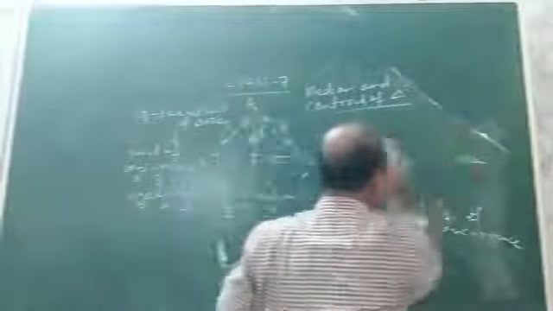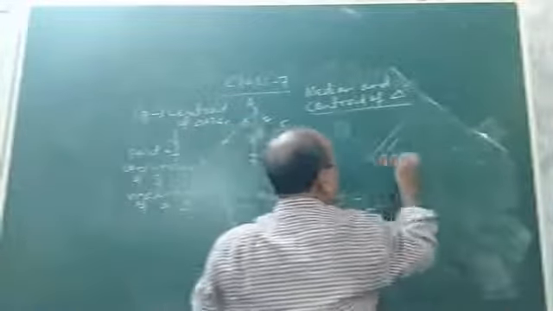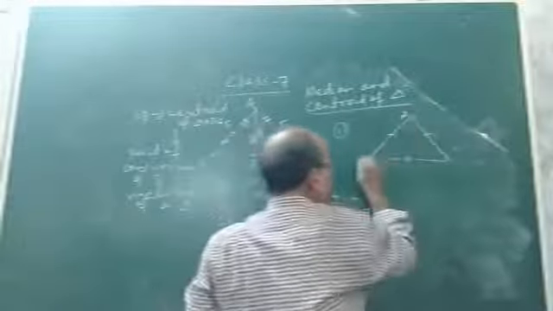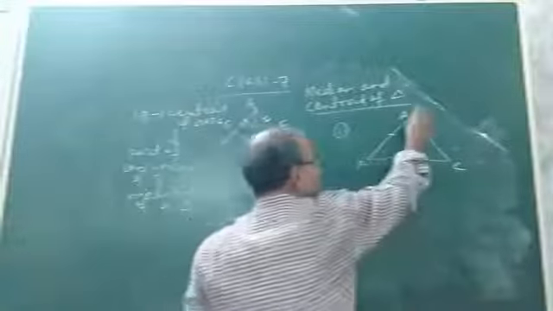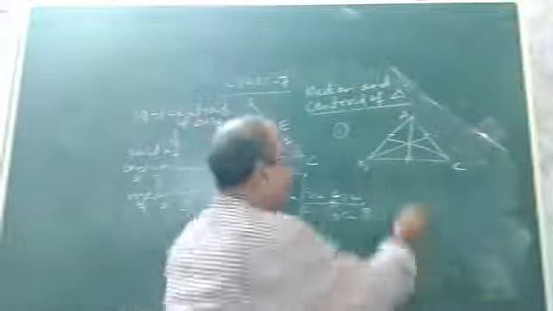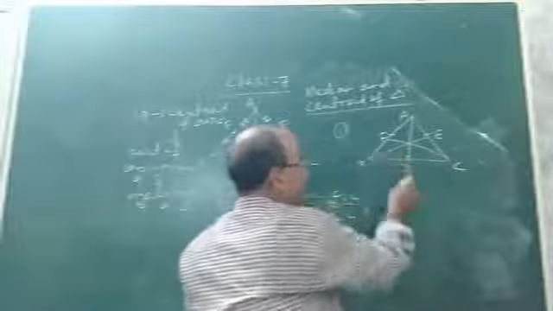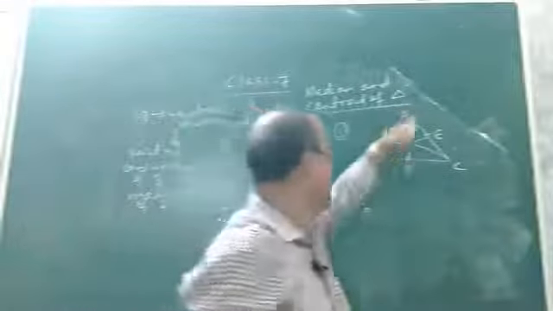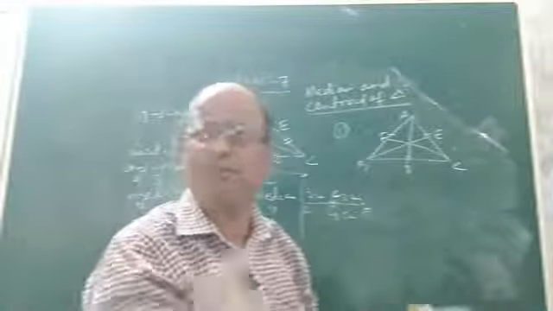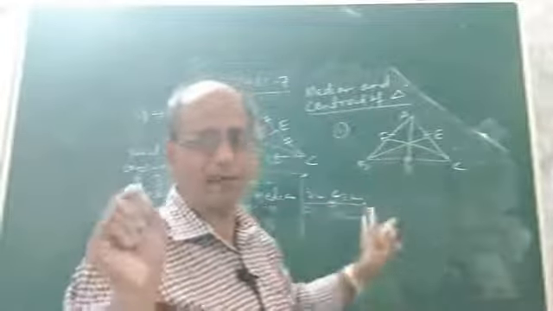See, so what is the first property of centroid and median? The first property is, suppose you take an equilateral triangle, you know what is an equilateral triangle? ABC. Suppose ABC is an equilateral triangle, all the three sides equal. Now you draw the three medians. Suppose these are the three medians, your AD, BE and CF. ABC is equilateral triangle. AD, BE and CF are the three medians. You will be astonished. You can easily prove, but not geometrically. Experimentally you can do. We can do experimental proof of this property.